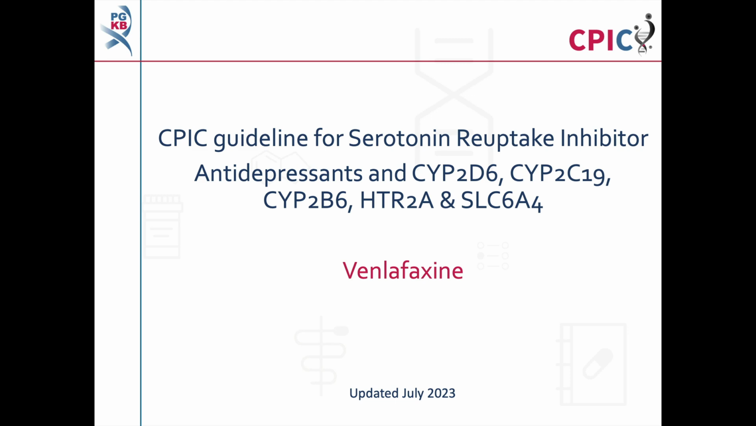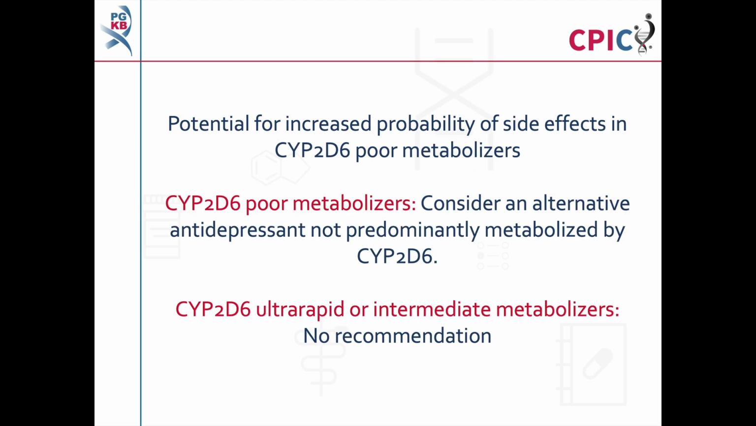This is a summary of the CPIC guideline for serotonin reuptake inhibitors and variation in the genes CYP2D6, CYP2C19, CYP2B6, HTR2A, and SLC6A4. This video will specifically discuss the recommendations for venlafaxine. Videos covering the recommendations for citalopram, escitalopram, fluvoxamine, paroxetine, sertraline, and vortioxetine can be found on the PharmGKB website and on the PharmGKB YouTube channel.